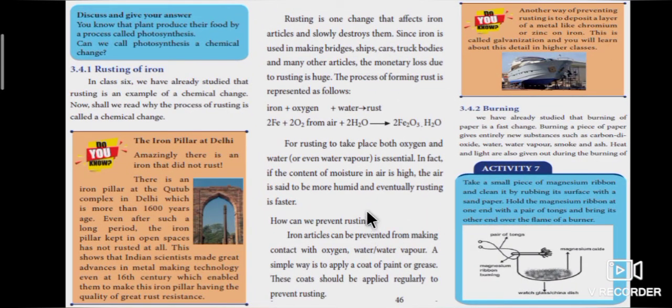Page number 46 explains about rusting of iron and burning. What is rusting of iron? Iron reacts with the oxygen and water to form iron oxide. It is a rusting material. So, rusting is a chemical change. So, what is burning? Burning is a process of heating. It is a chemical change. For example, burning a piece of paper gives entirely new substances such as carbon dioxide, water vapor, smoke and ash. So, burning is a chemical change.